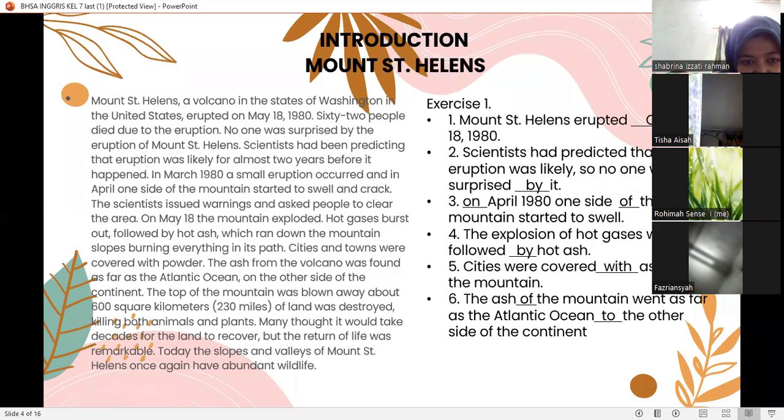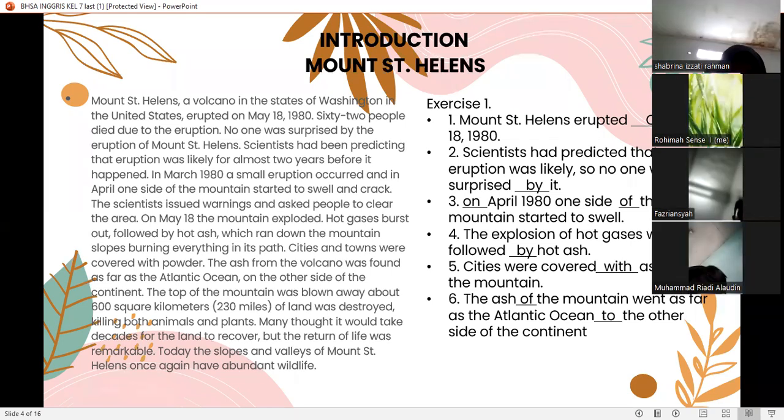On May 18, the mountain exploded. Hot gas burst out, followed by hot ash, which ran down the mountain slopes, burning everything in its path. Cities and towns were covered with powder. The ash from the volcano was found as far as the Atlantic Ocean on the other side of the continent.